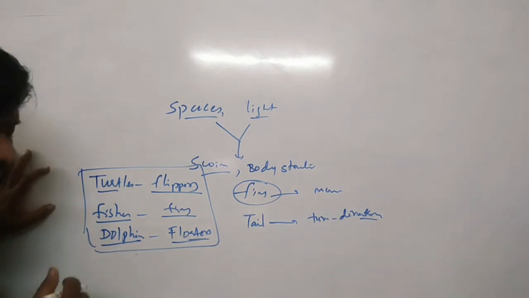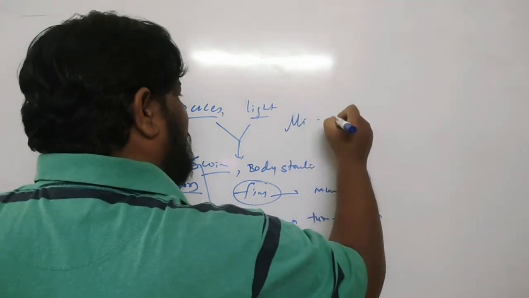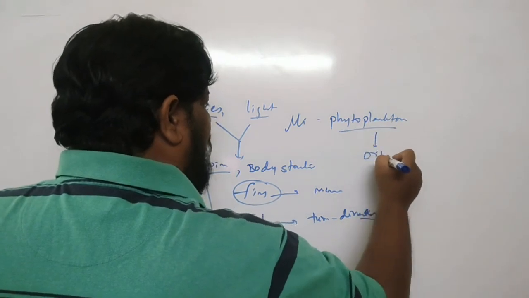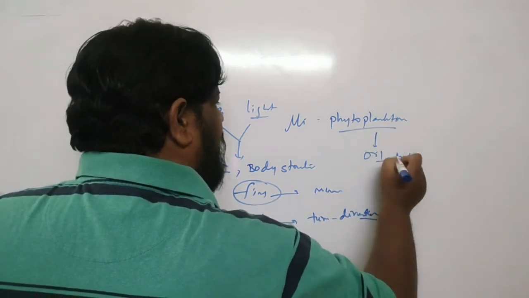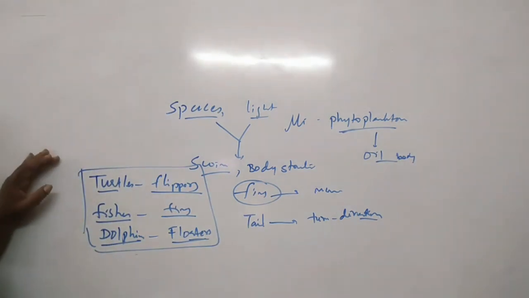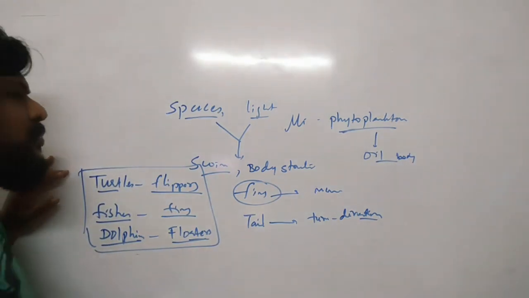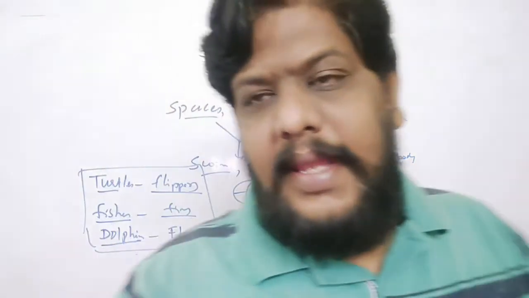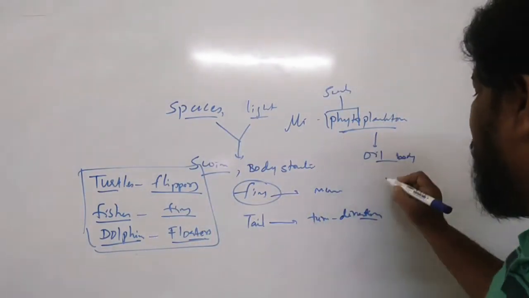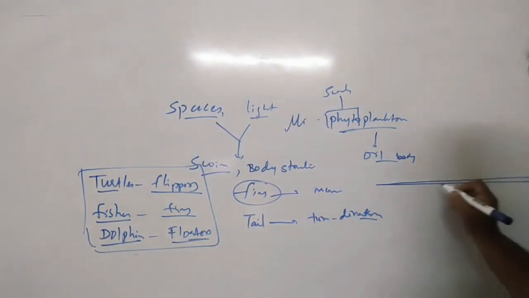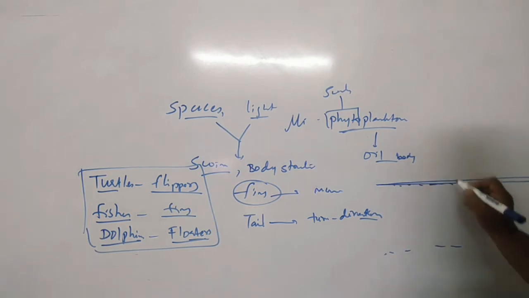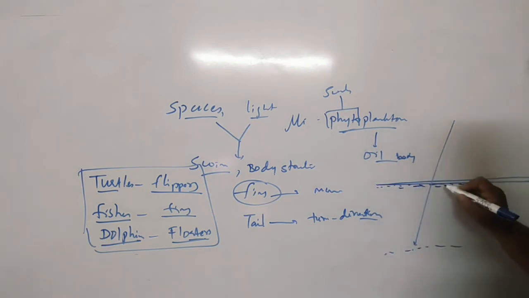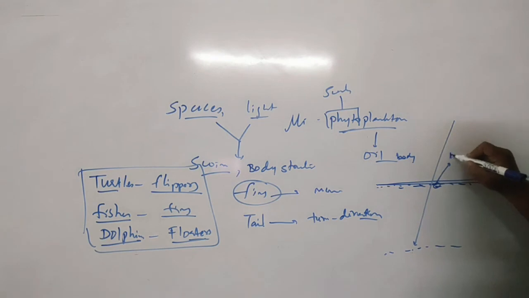Even if you take microorganisms like phytoplanktons, they have some oil in their body. These phytoplanktons belong to the plant kingdom, and they prepare their own food material, so they require sunlight. Because they require sunlight, they have to be in the upper levels of the sea, since the light cannot pass to deeper depths.